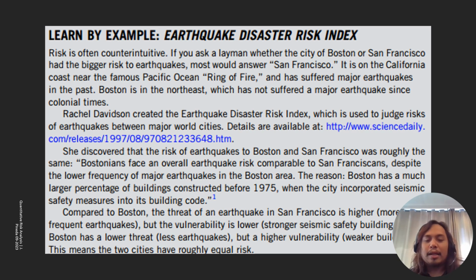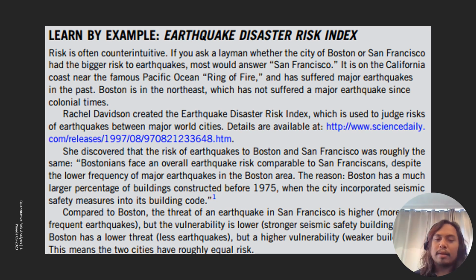All right. Okay. Comparing it with Boston, which is in the northeast of the United States, based on historical data there are no listed major earthquakes. Right? So there are no major earthquakes listed here based on the historical data.